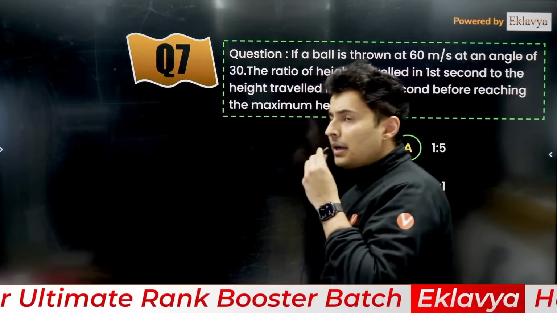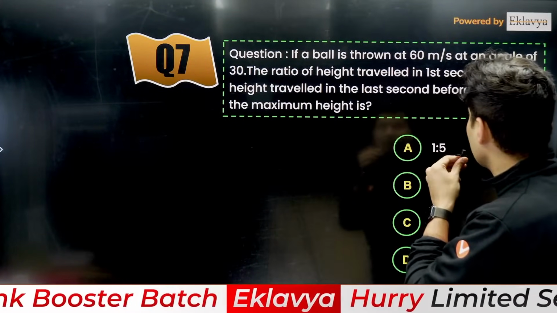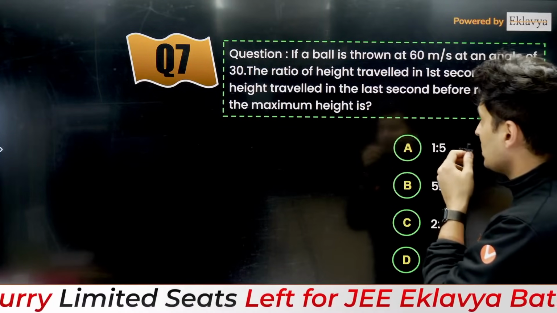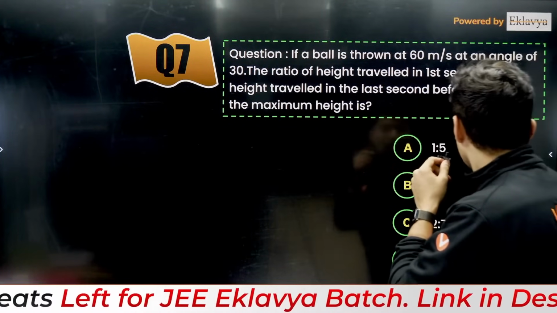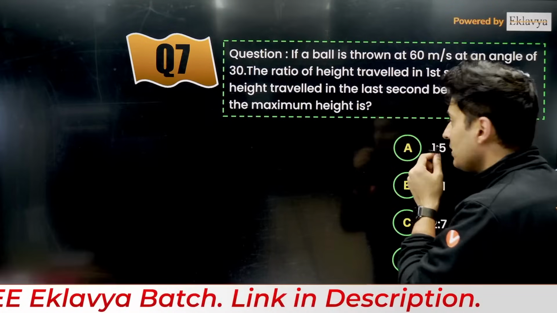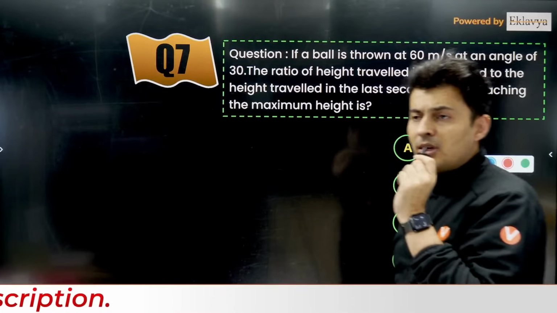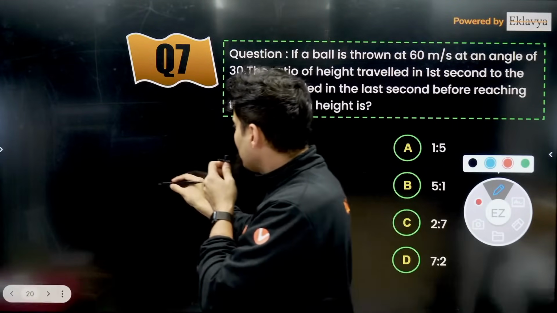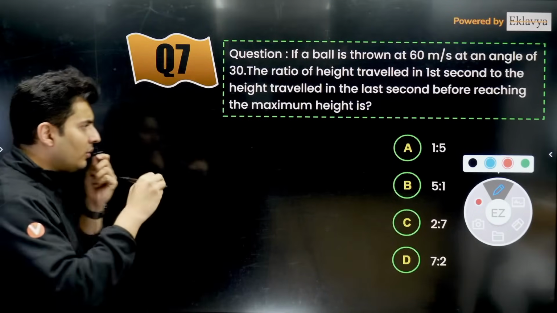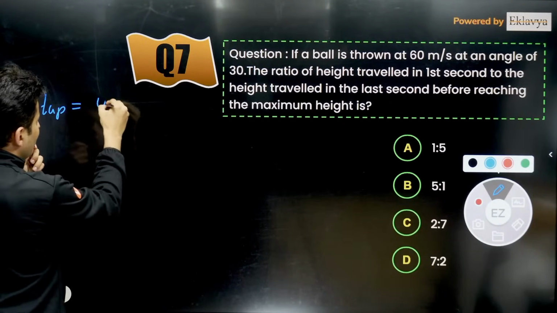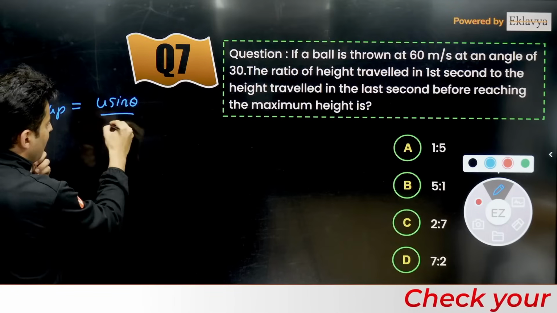Moving on: if a ball is thrown at a speed of 60 meters per second at an angle of 30, the ratio of the height in the first to the last second is? Now, I solved this question in a much easier way than many people have done. First of all, the time to go up or the time to go down will be u sine theta divided by g.